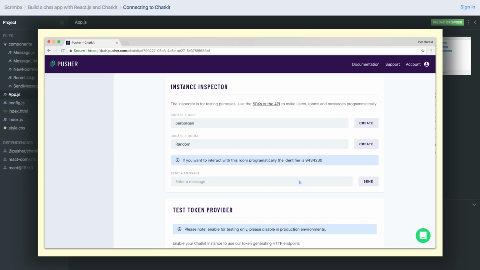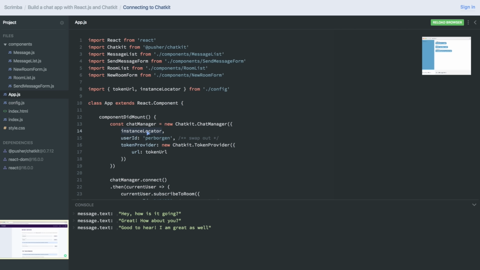And it's important to understand that you won't be able to do this on my instance, because only I have access to my instance dashboard. And if you are to create a chat application, you need your own instance. You can't continue using my instance locator, as it's through the instance you create rooms. And I reckon you want your own rooms in your chat app by the end of this and not share rooms with mine. So go ahead and do all this now.